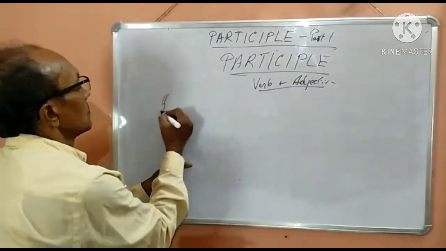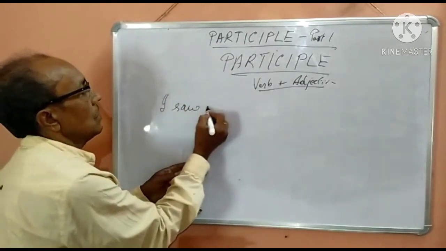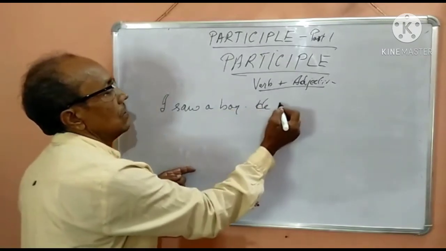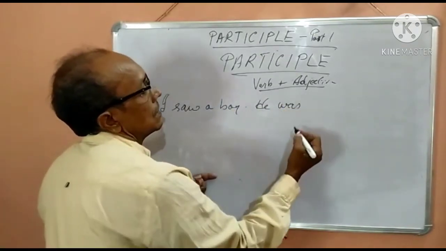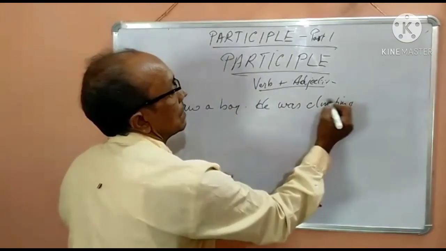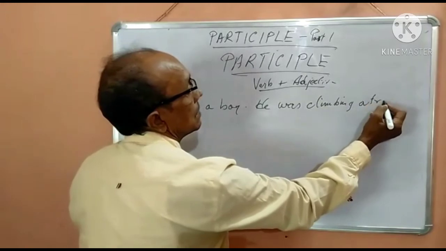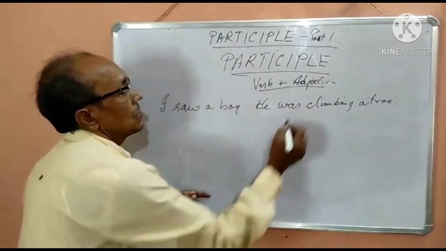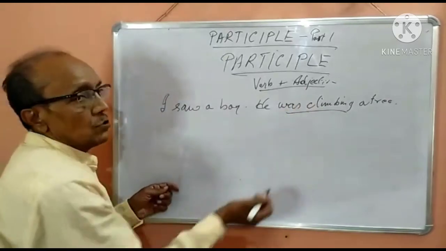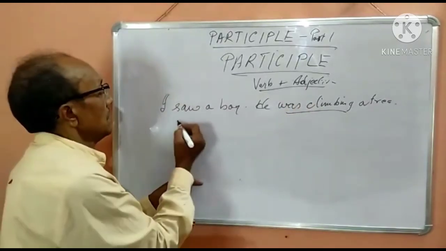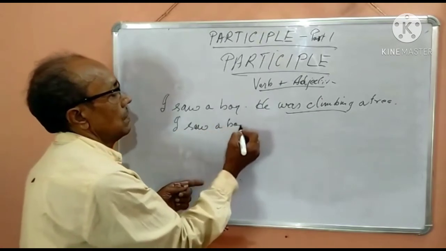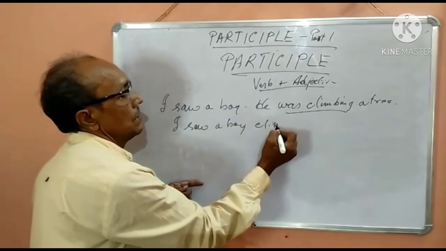For example, I saw a boy. He was climbing a tree. So "was climbing" is a finite verb. This becomes a separate clause. If I want to join them to make it a phrase: I saw a boy climbing a tree.